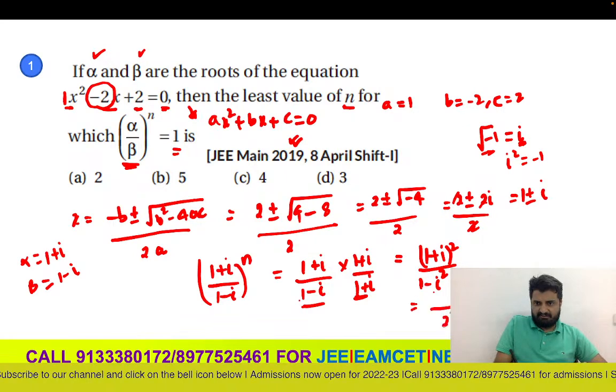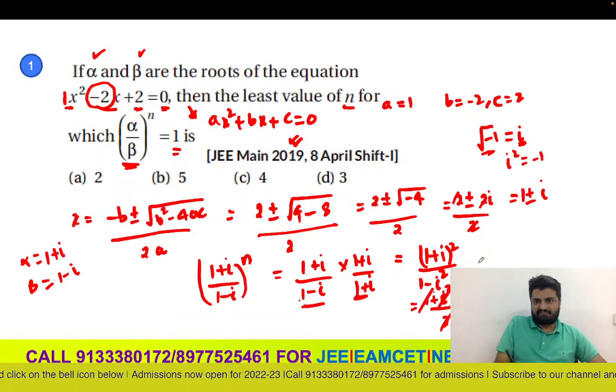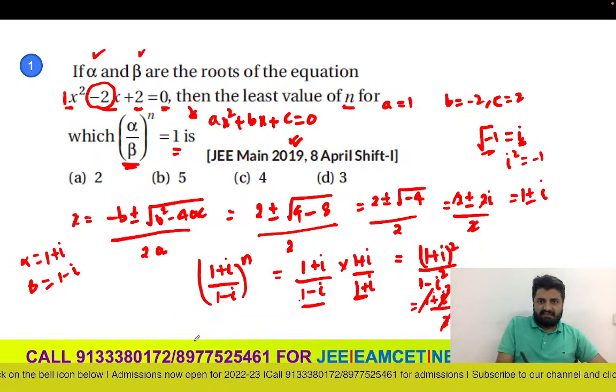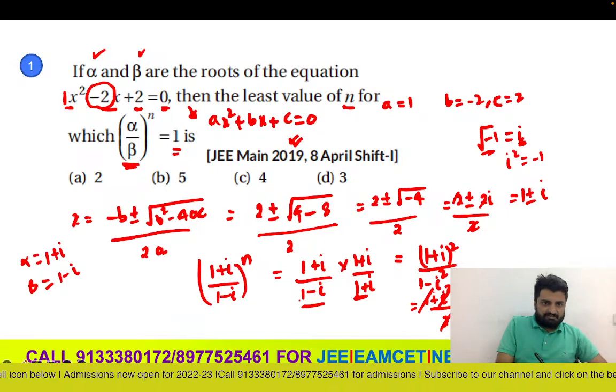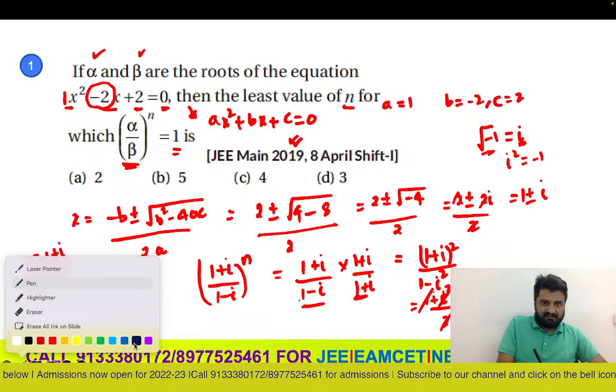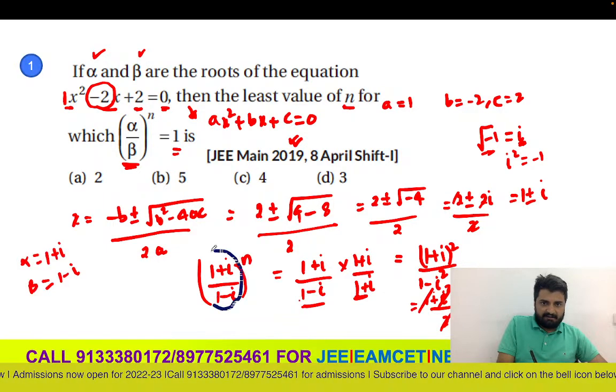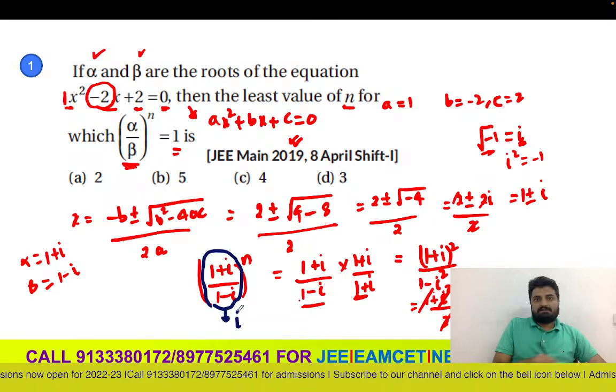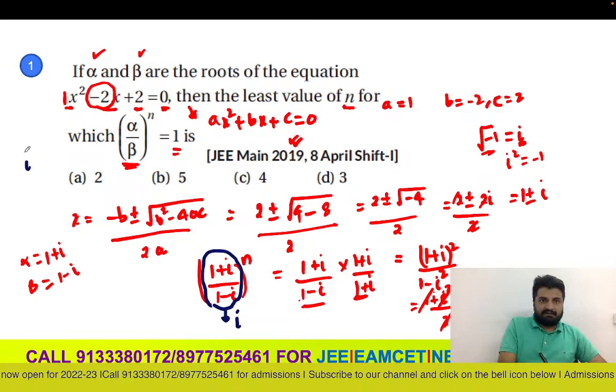So by 2 we will get, this is like a plus b whole square, a square plus b square plus 2ab. So i square is minus 1, plus 1 cancelled, 2 cancelled. So basically if you have rationalized and simplified, 1 plus i by 1 minus i is nothing but i. So basically now I am getting i power n equals 1.